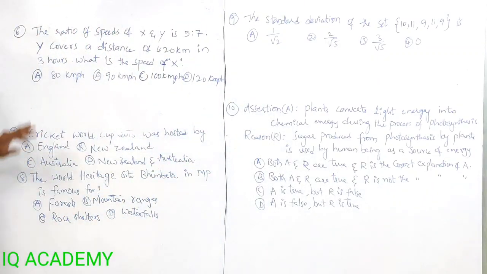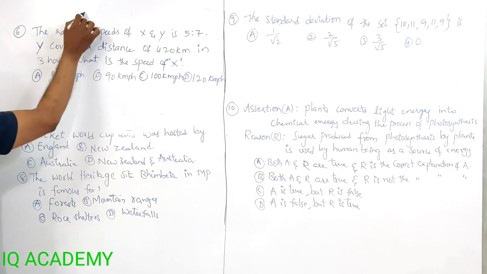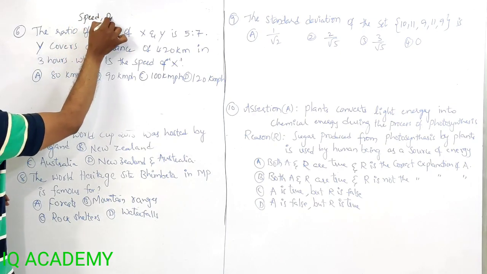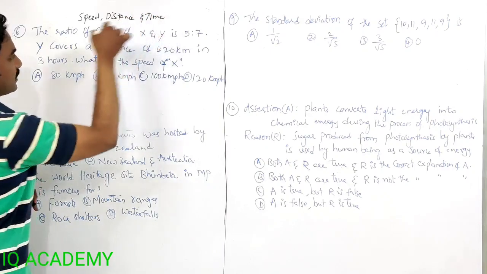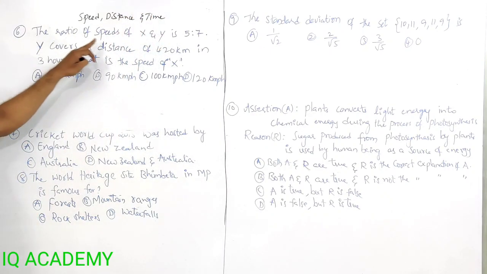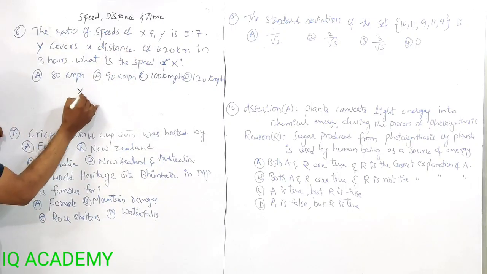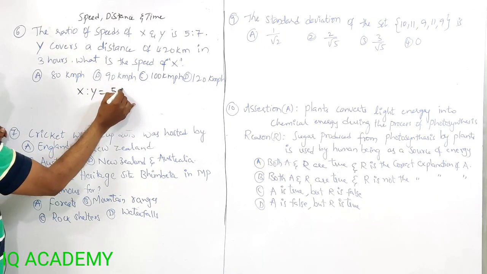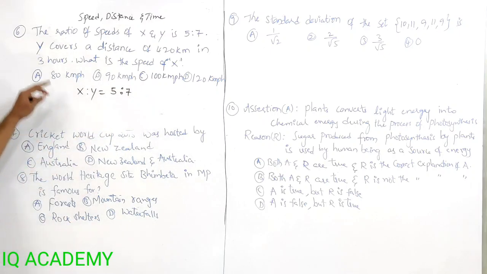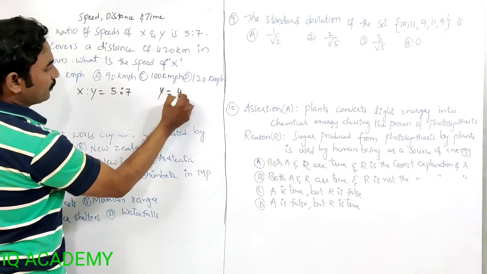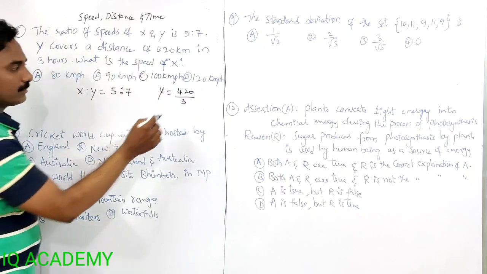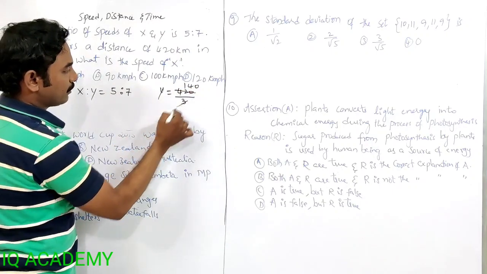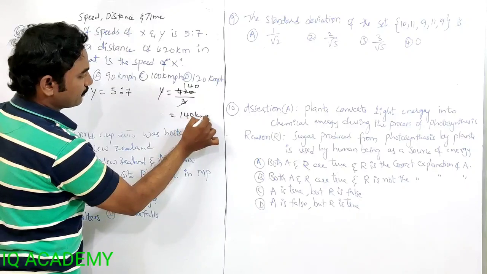Now look at the sixth question. The sixth question is related to speed, distance and time. This is an arithmetic question. The ratio of speeds of X and Y is given as 5:7. Y covers a distance of 420 kilometers. Y is covering 420 kilometers in 3 hours. So the speed of Y is 140 kilometers per hour.